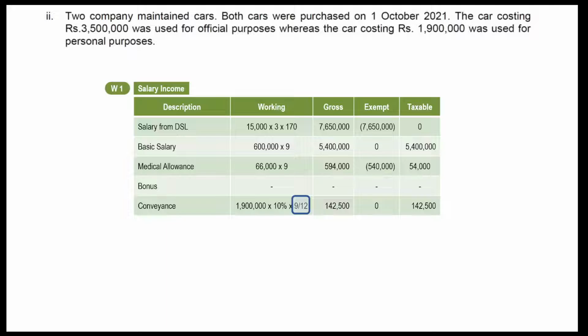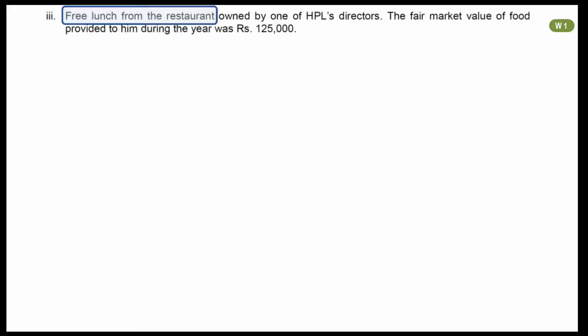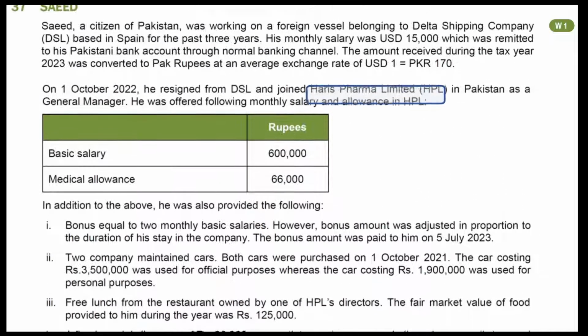Don't forget to use 9 by 12 factor because he has worked for 9 months with this company. Next information is about free lunch from restaurant. Important point to be noted is that the restaurant is owned by a director of HPL. Value of lunch mentioned is Rs 125,000. Please note that employer is a pharma business and not a restaurant.